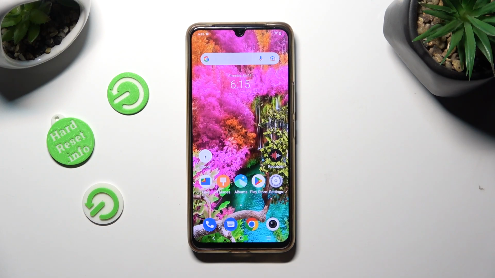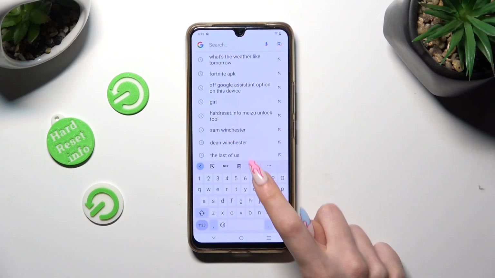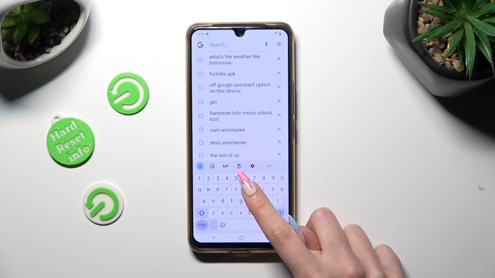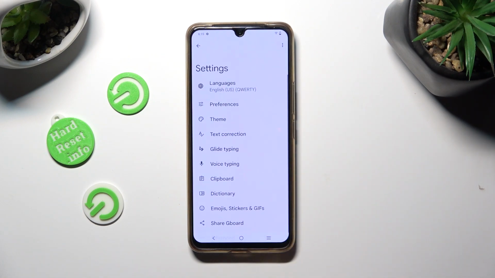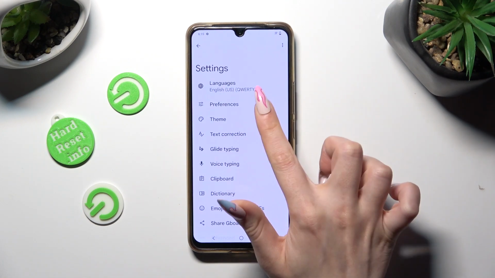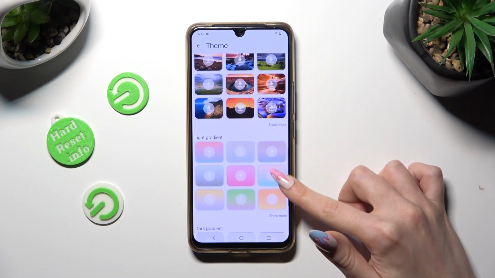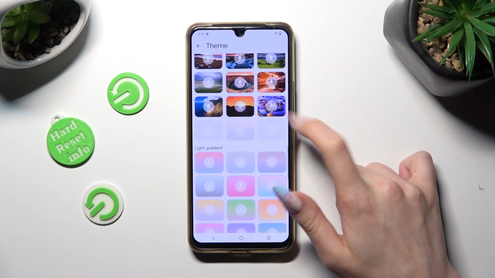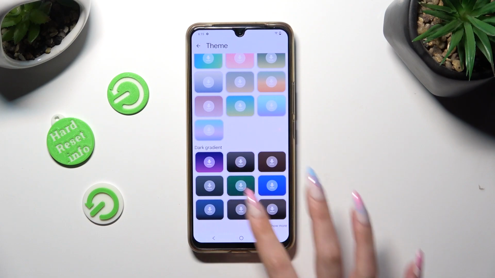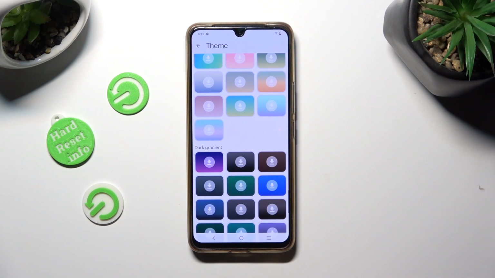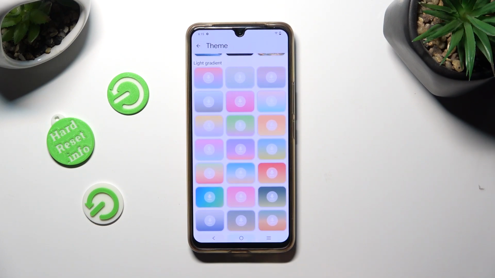You need to begin by opening your device's keyboard and tapping on this gear between clipboard and three dots. Now select Theme section, scroll down and click on Show More at the bottom right corners. This way you'll see all available themes. Now just select the best one for you and click on it.